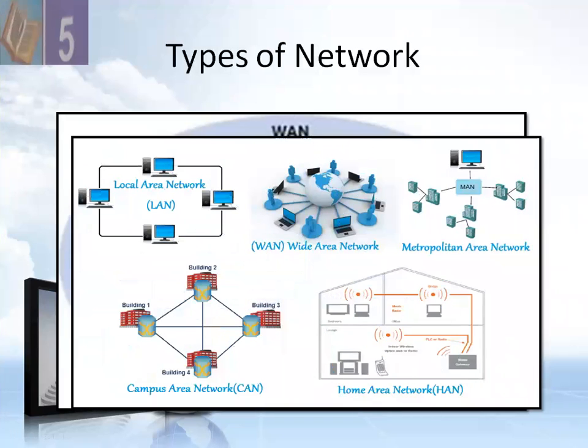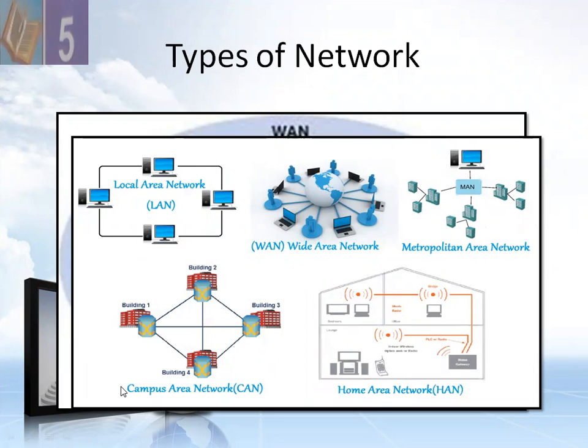So here there is a graphical representation of all types of network. LAN, local area network. Dear students, local area network, LAN, is suitable for a single building, a limited area network. So it is limited in physical area. The WAN, wide area network. Wide means it can consist of country and continent.